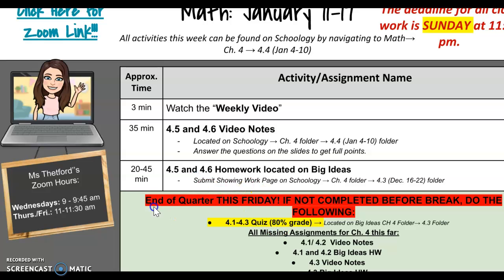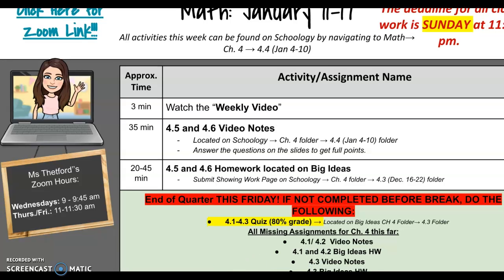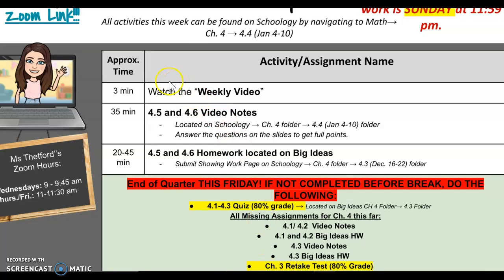At the end of Friday is the end of second quarter. There's a bunch of things that some people have missing, and so I've listed them out. Anything that you do have missing, please make sure that you get that turned in by the end of the day on Friday. Anything from chapter 4 is the only thing that we can accept, and then I have that chapter 3 retake available.